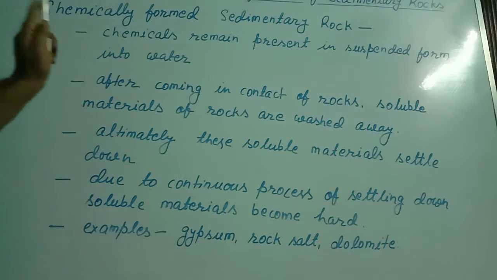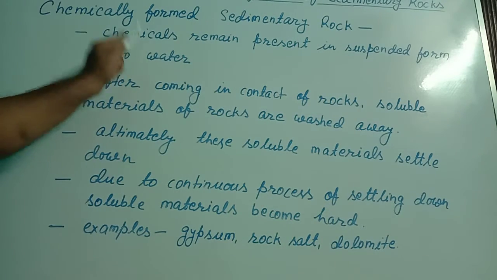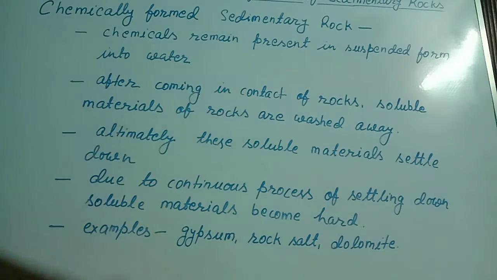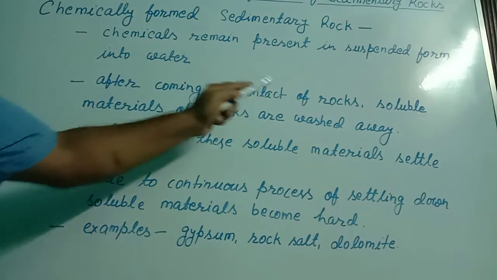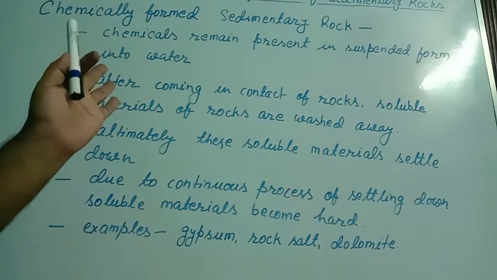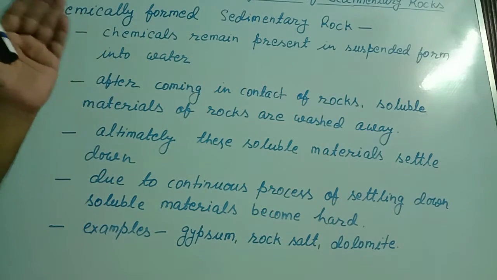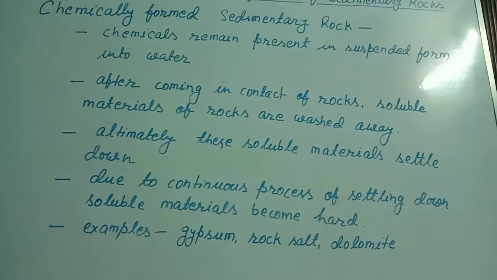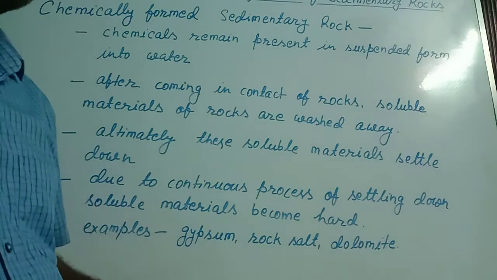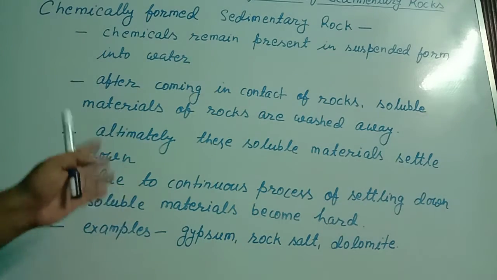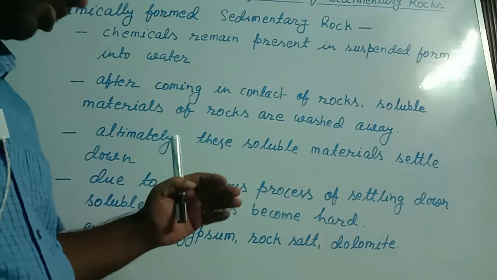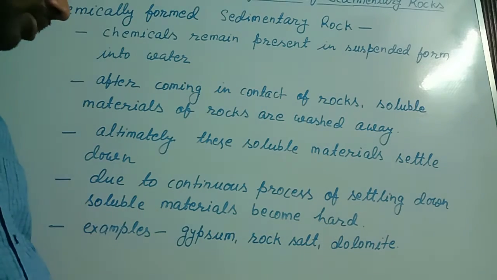In this, chemicals play a very important role, because the chemicals come in contact with rock. After coming in contact with rock, the soluble materials of rock are washed away with water, because they are soluble in water, and these soluble materials settle down in the lake or in the lagoon, and this settling down of soluble material is a continuous process.